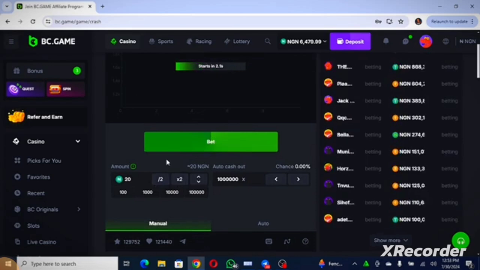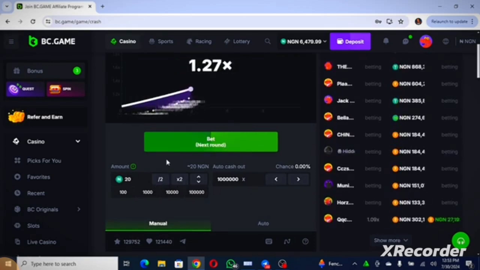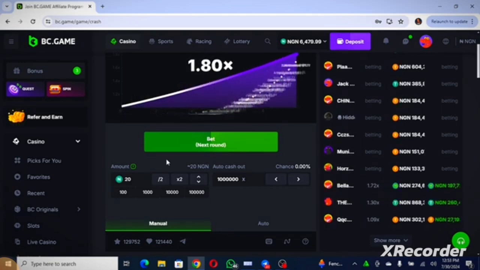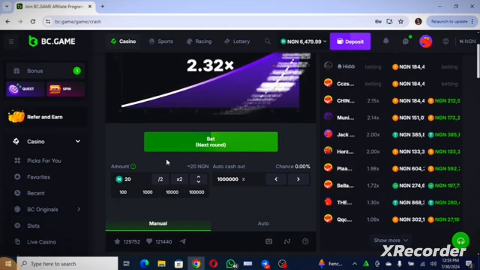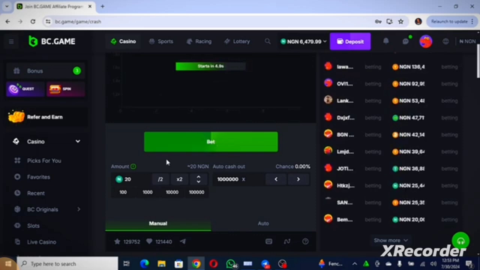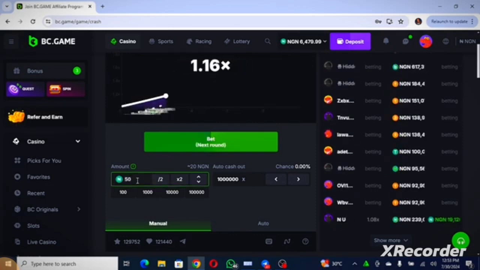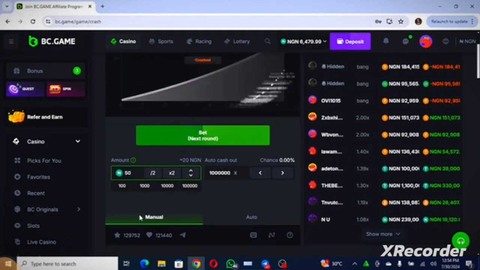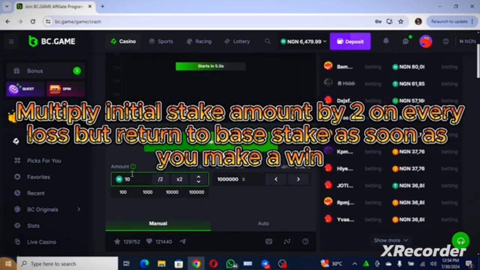Now the first strategy here, guys, is the strategy of multiples of 2. If you can write it down, write it down. The first strategy is the strategy of multiples of what? 2. So what do I mean by this? First of all, what is the first thing that is needed for you to do this? If you want to stake 50 naira, let's say 50 naira here, then you must have at least 50k in your wallet. Now let me teach you how that is done, but I can use 10 naira to do this. That simply means that if you are using 10 naira, then you must have at least 10,000 naira in your account.